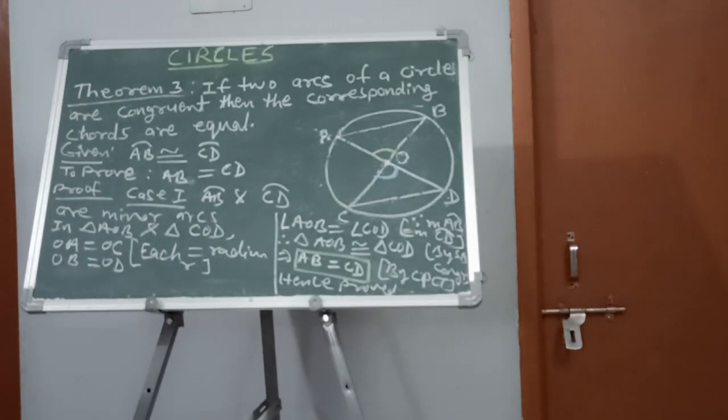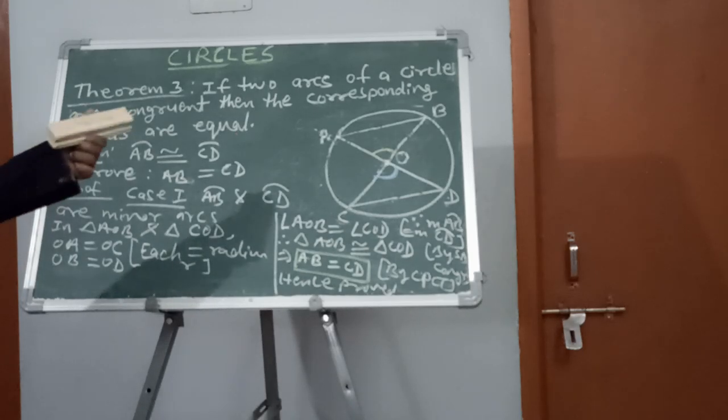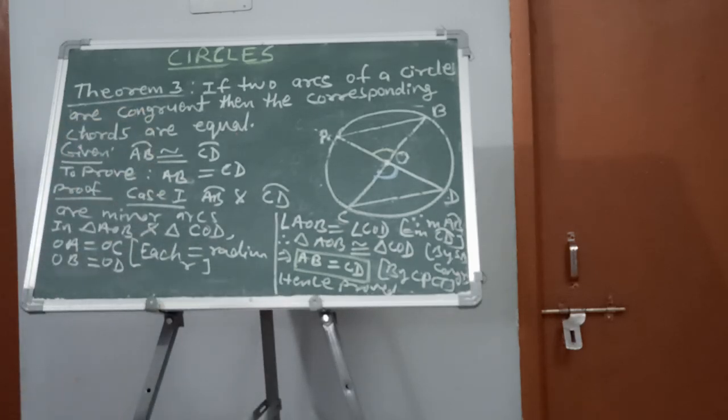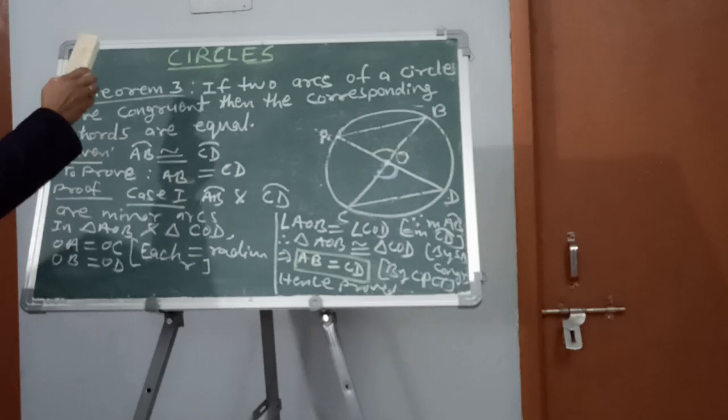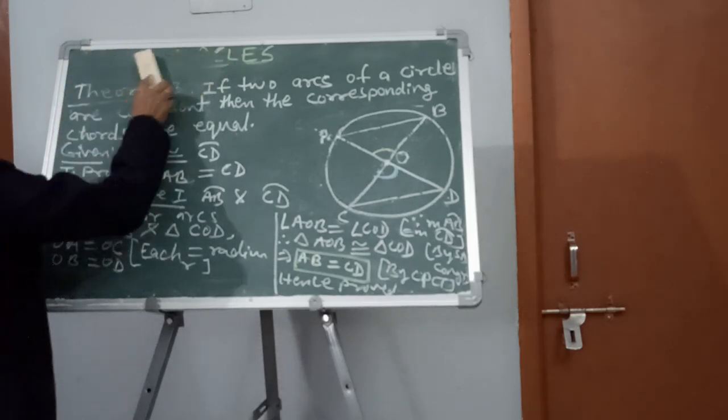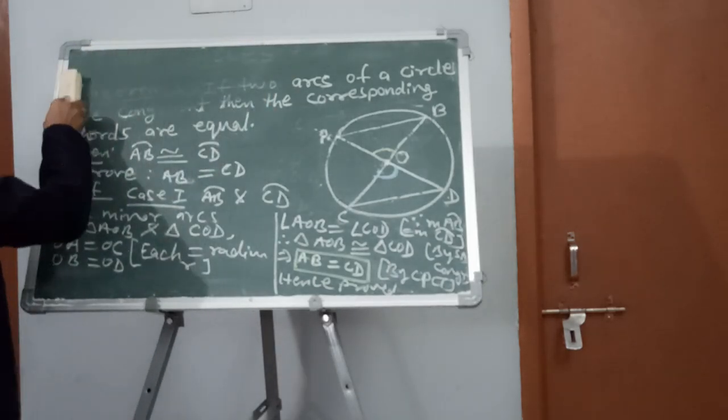So dear students, here we have taken first case that these two arcs are minor arcs, and in that case we have proved that the corresponding chords are equal. Now we have to take case 2. So you do it, and let me erase this so that we can do case 2. You can take case 2 also. Okay.